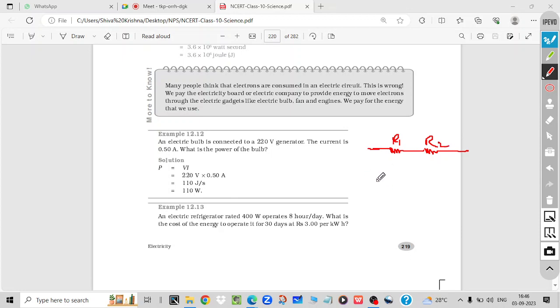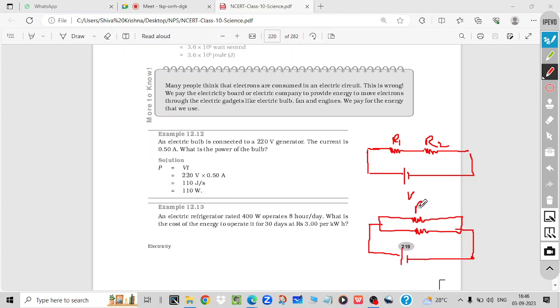Sir, in which case will the heat be more? When they are connected in series or when they are connected in parallel? And what about the potential? Potential is the same in both cases. So suppose the voltage is the same for R1 and R2. This is your question, right? In which case there will be more heat?